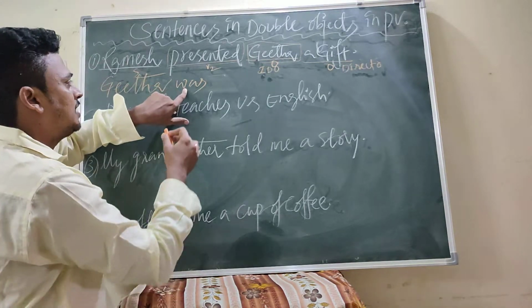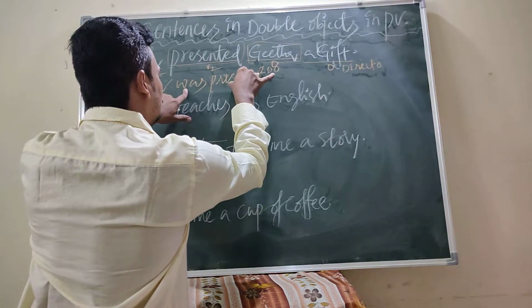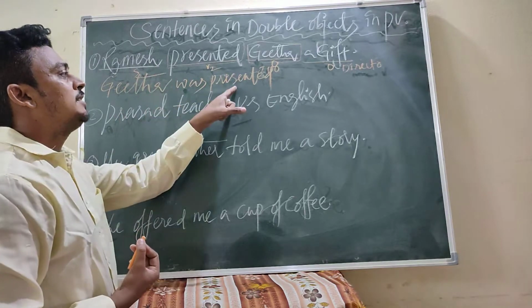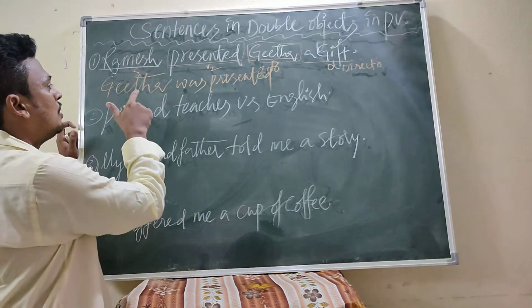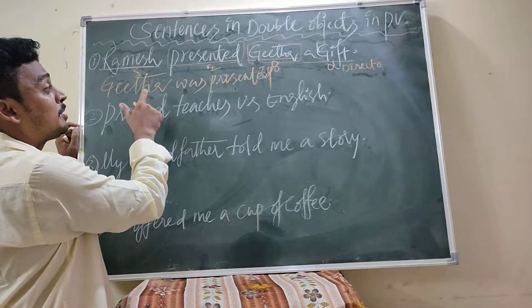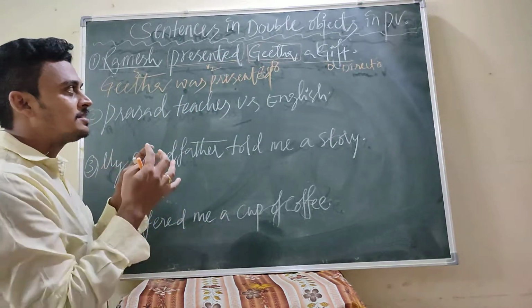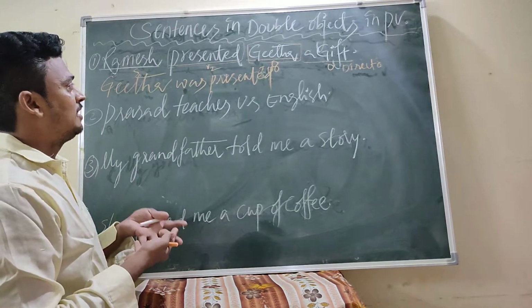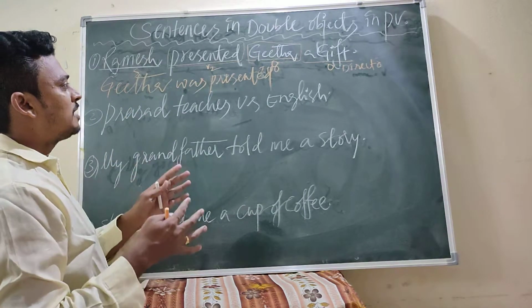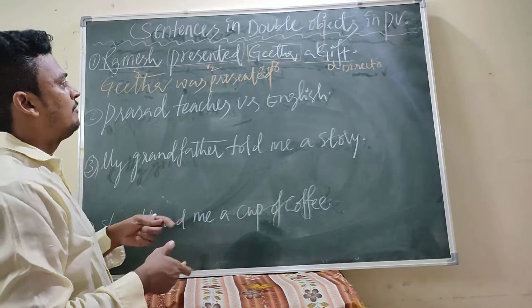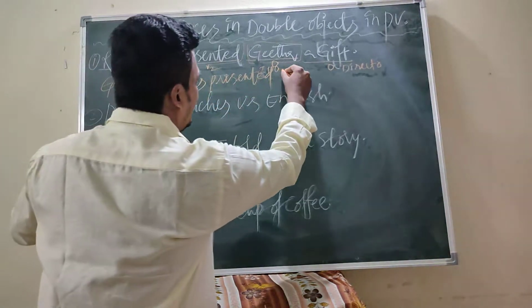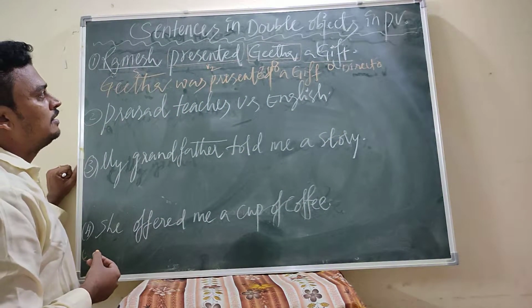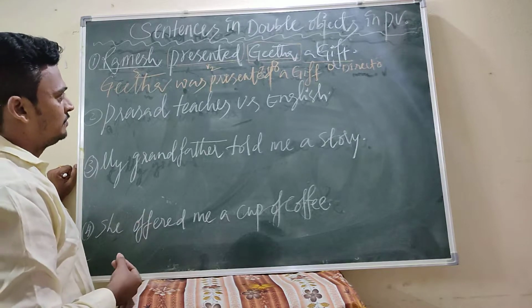Geeta was presented. What did Geeta present? A gift. Now you can ask questions: who and what? Geeta was presented a gift by Ramesh.